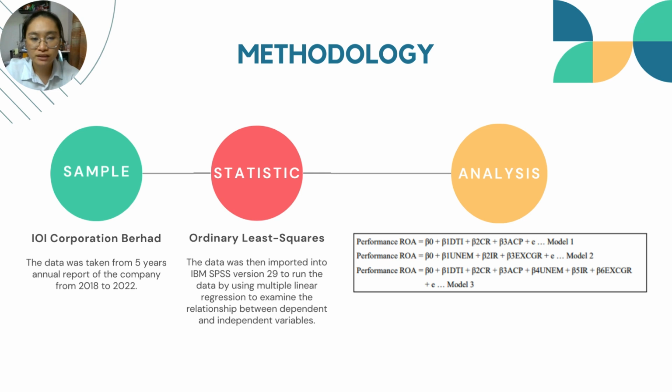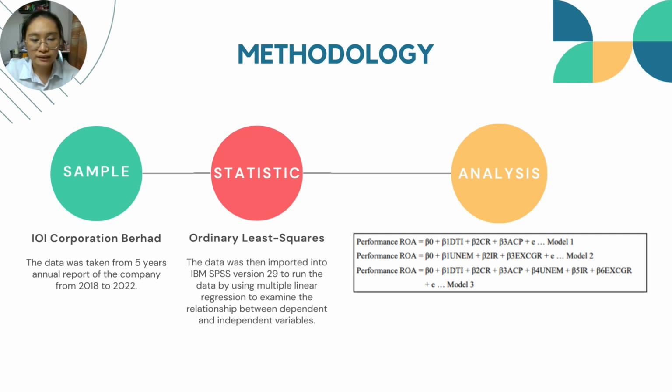The next part is methodology. The sample that has been chosen is IOI Corporation Berhad, with data taken from 5 years of annual reports of the company from 2018 to 2022. Next, the statistical technique used was ordinary least square regression. The data was then imported into IBM SPSS version 29 to run the data using multiple linear regression to examine the relationship between dependent and independent variables.